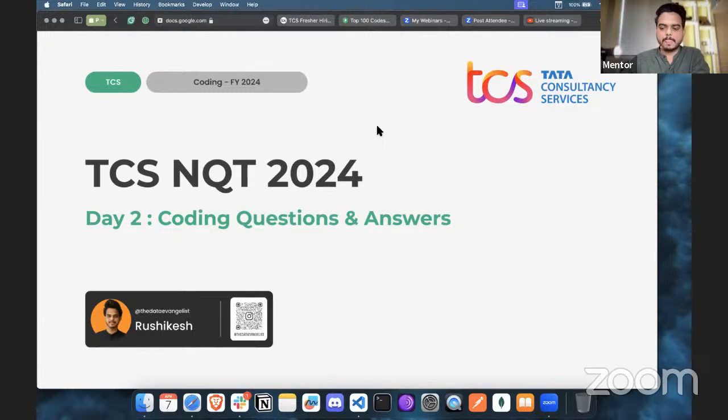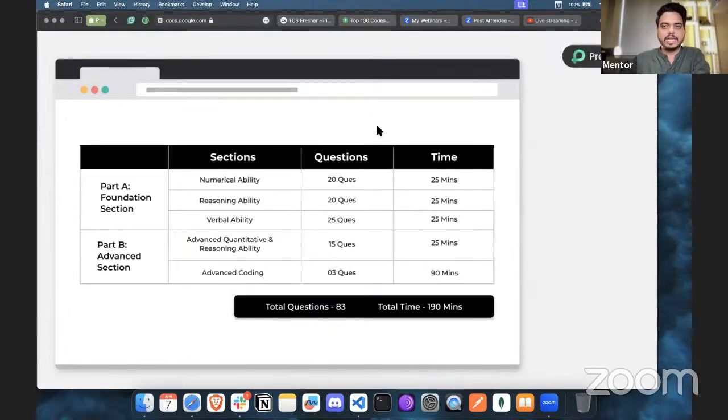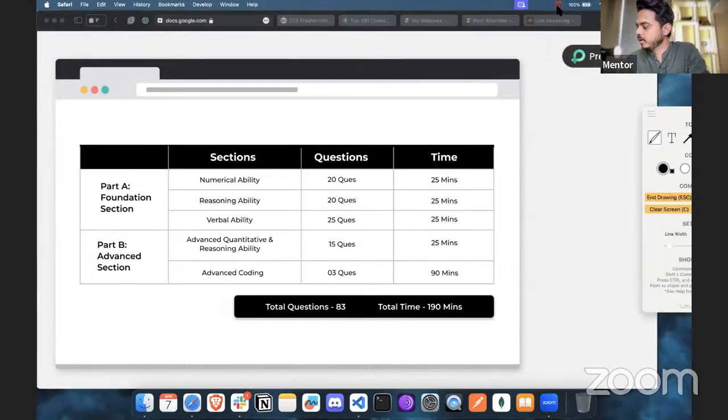First things first, let's talk about the pattern, in case someone doesn't have the information. In the Foundation section, Part A, there are going to be sections on numerical ability, reasoning ability, and verbal ability, with a breakdown of how many questions you can expect and the time mentioned here. We also covered this in yesterday's video, so you can watch that or join the upcoming live sessions in which we will talk about this part.